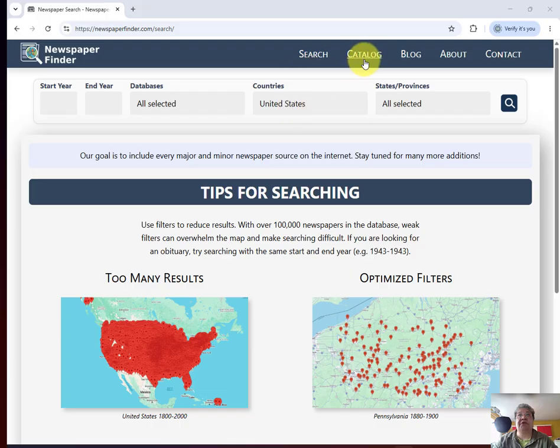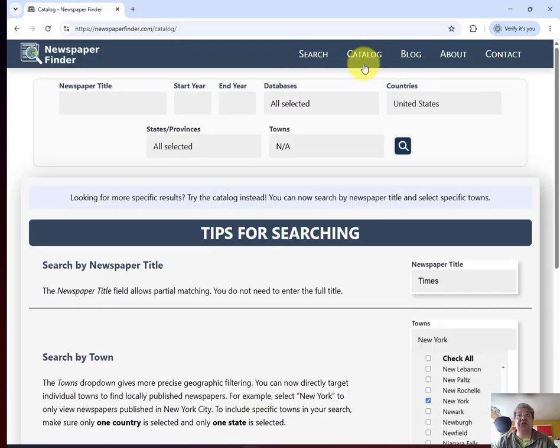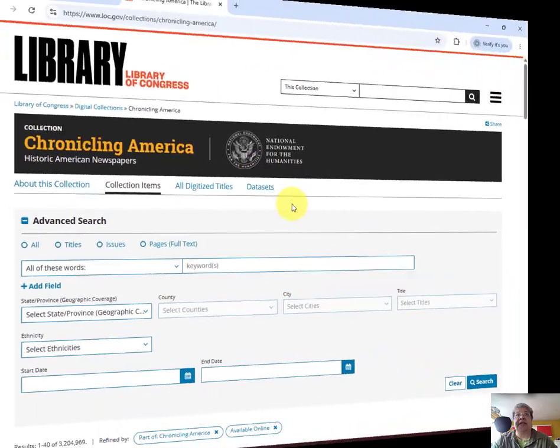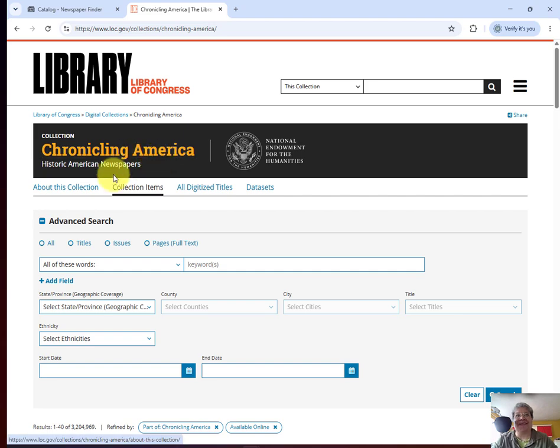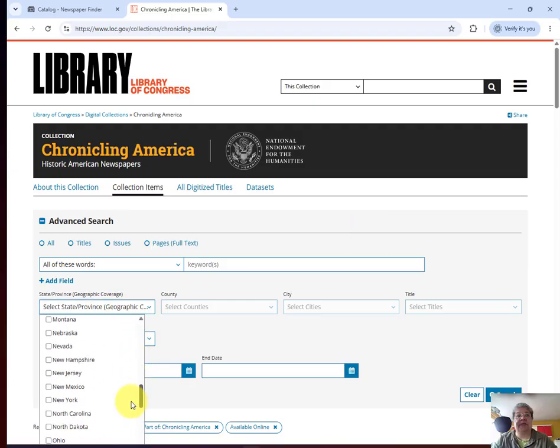There is another search feature here, catalog page. Let me show you how useful this can be. Let's say I want to see all of the newspapers in the state of New Jersey that are available on Chronicling America. You may think, why don't I just go to Chronicling America to search? I'll show you. So this is the Chronicling America Historic American Newspapers search page. I'm now going to look for the state of New Jersey. So down here, I'll pick New Jersey.